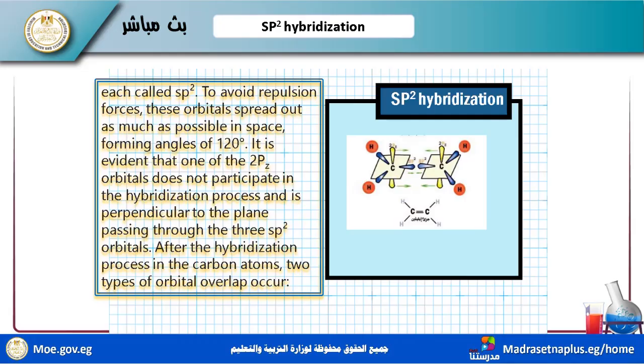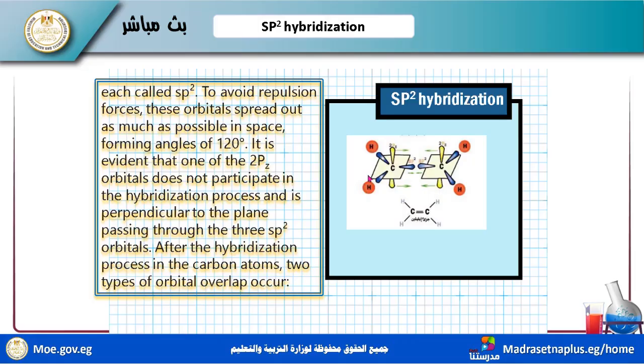Watch the angle here: this angle is 120 degrees. The 2pz orbital doesn't participate in the hybridization process and is perpendicular to the plane passing through the 3 sp2 orbitals. They are parallel.